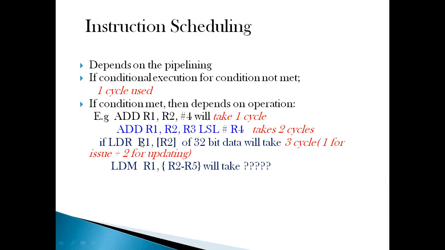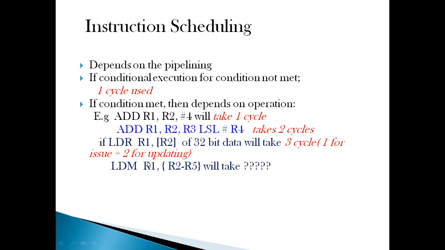And third, an example is, let's say there is a load operation, that may be LDR or that may be LDM. If it is a simple LDR, then it will take one cycle for issuing of that LDR and two for updating, because whenever we are implementing load or store, the value which is loaded is not reflected in the following cycle but in the next cycle.